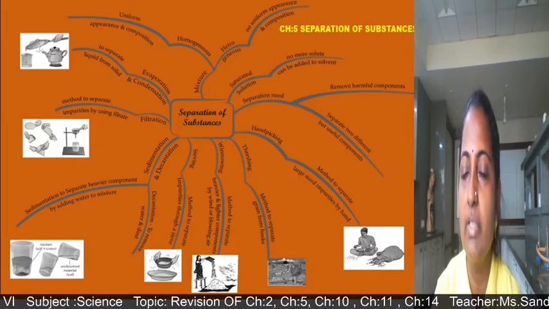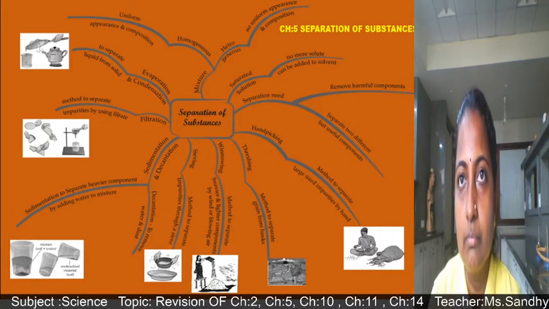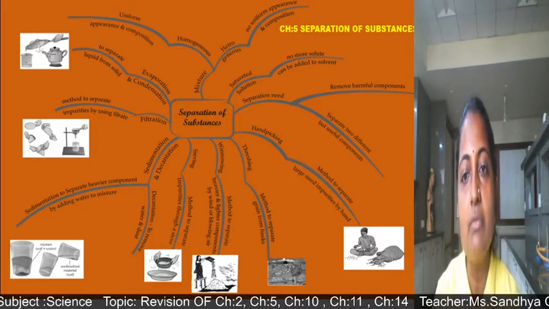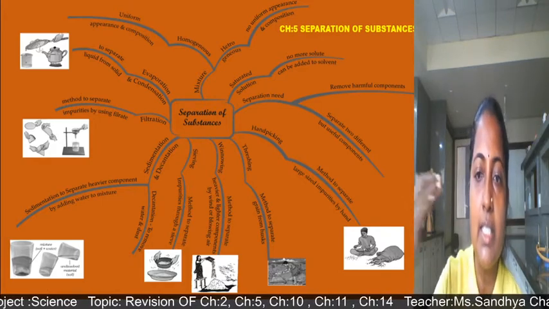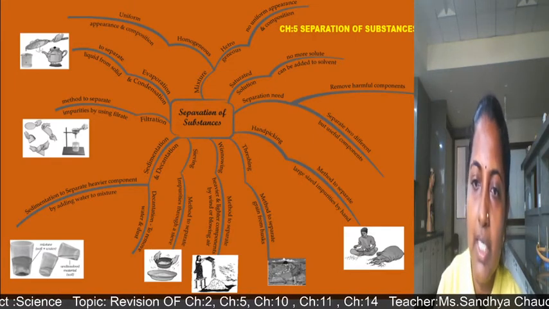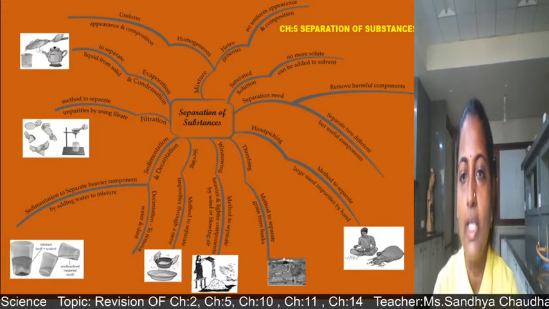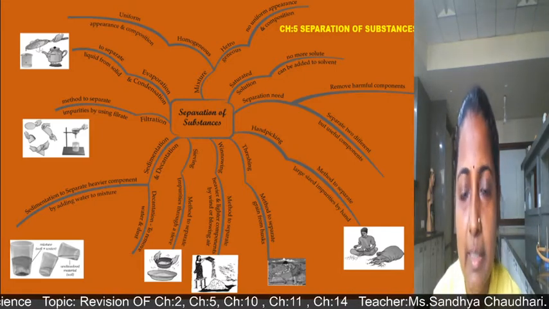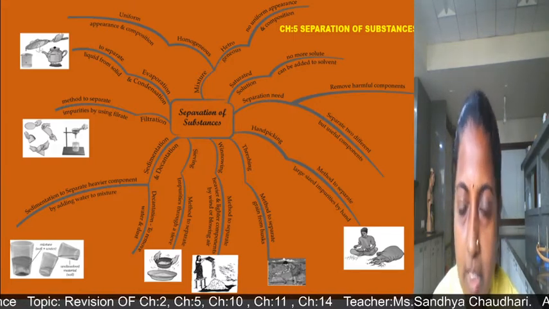More than that, we can use a separating funnel to separate liquids which are non-miscible, means which are immiscible with each other, which cannot mix with each other. For example, oil, water and kerosene. According to different densities, their level is different. So according to that we can remove the different layers with the help of a separating funnel. It is having a cork, and we can separate the oil and water, kerosene and water, oil and kerosene by the separating funnel. So these are different techniques or methods by which we can separate the substances.